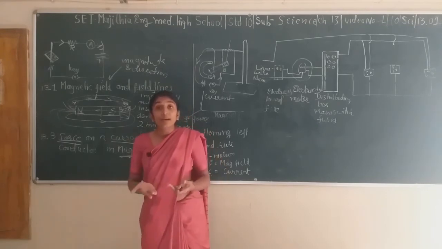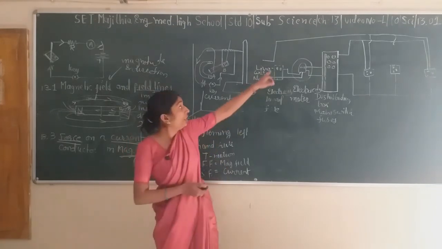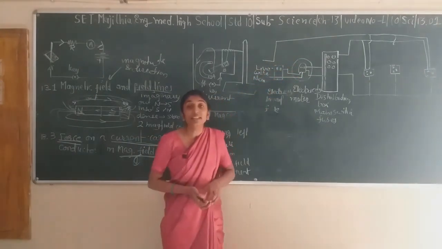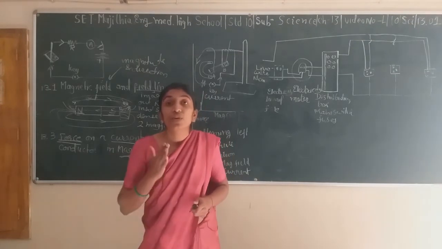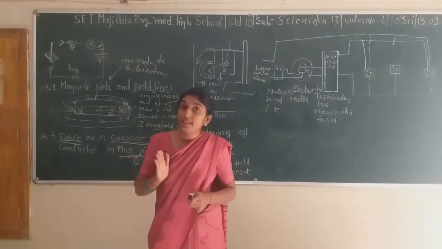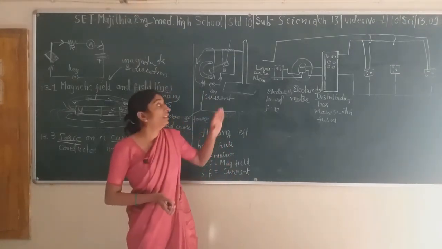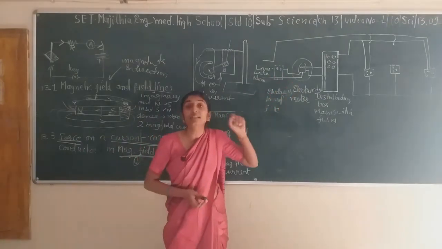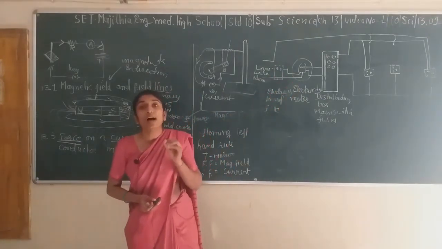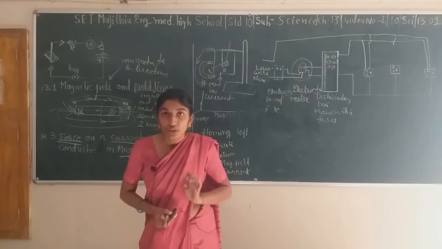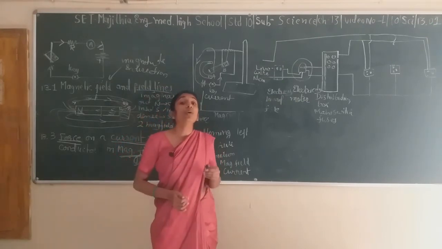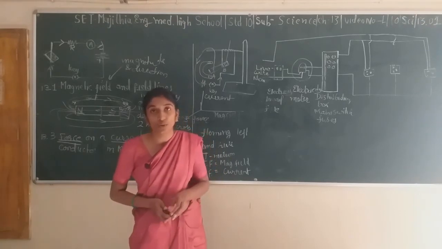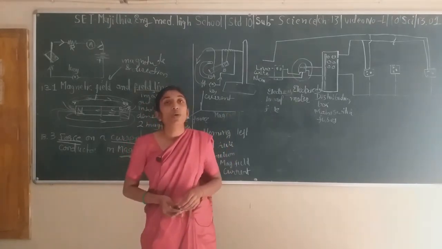To overcome this, the ground wire is attached to it, which provides a low resistance path so that the current passes through this line easily and no harm is done to human beings. Okay, if we touch these things, we don't feel a severe shock. So that is the work of the ground.